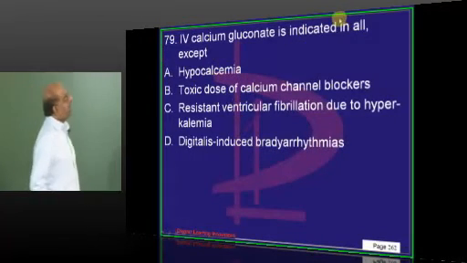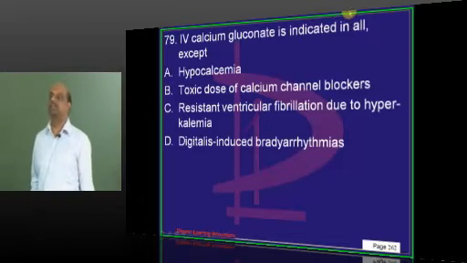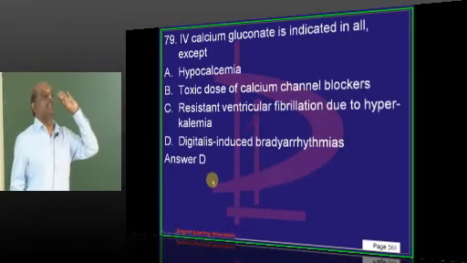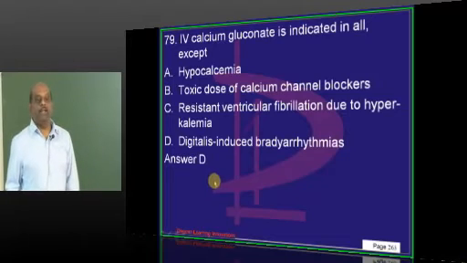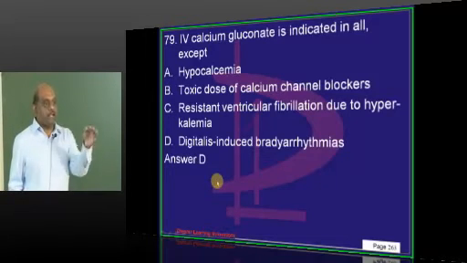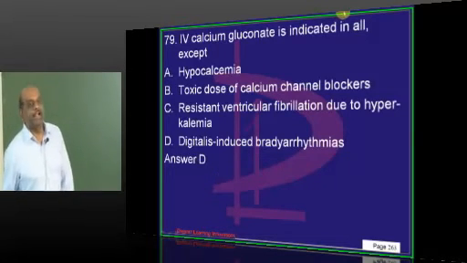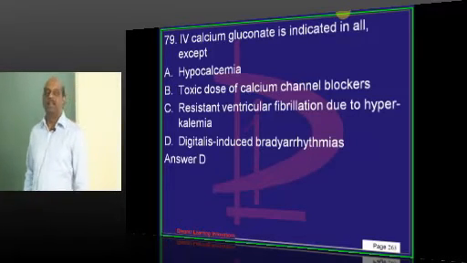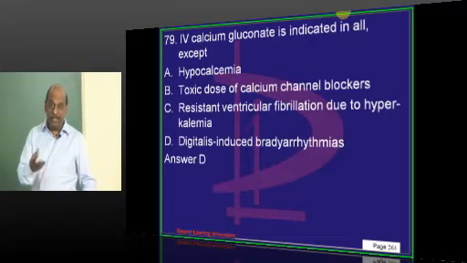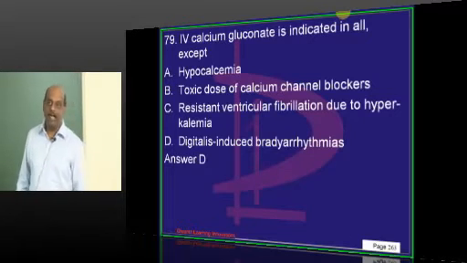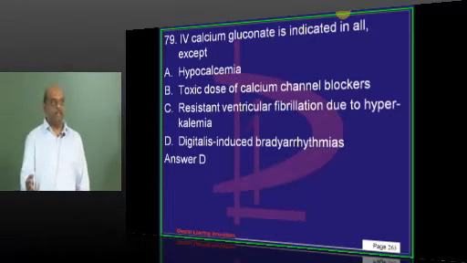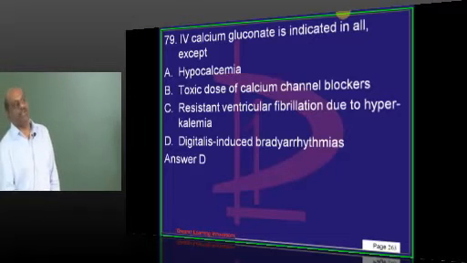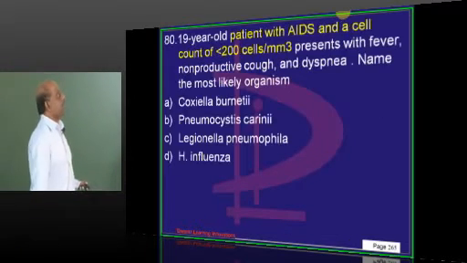So IV calcium gluconate, what is the exception about it? You can't use IV calcium gluconate if the arrhythmias are caused by digitalis. Why, doctor? What is the cause of the arrhythmias in digitalis? Digitalis increases intracellular calcium levels. On top of it, if you want to give calcium, the arrhythmias will worsen. So it is never to be given if the arrhythmias are due to digitalis, is what needs to be remembered.